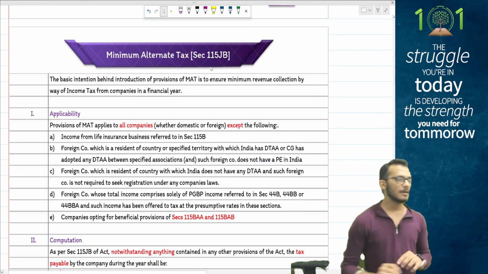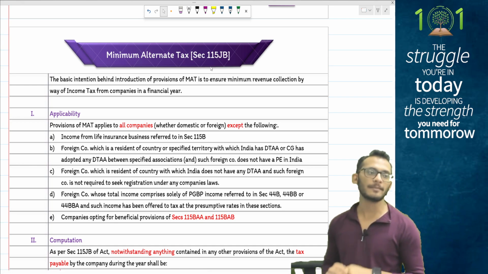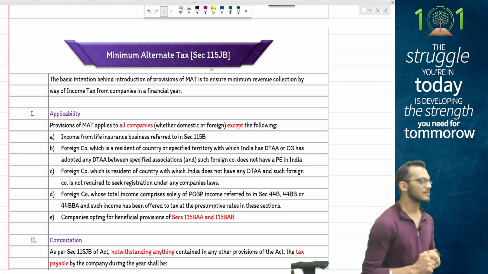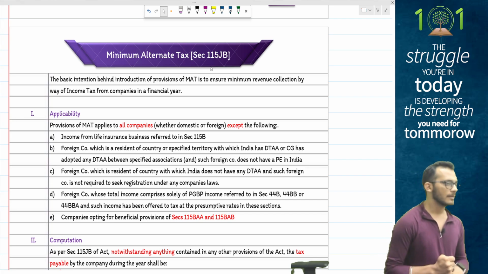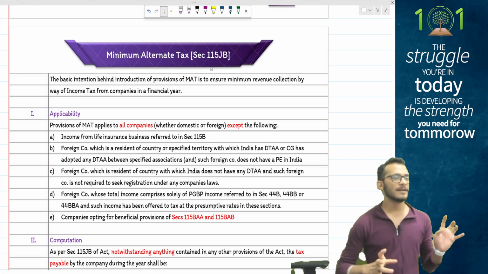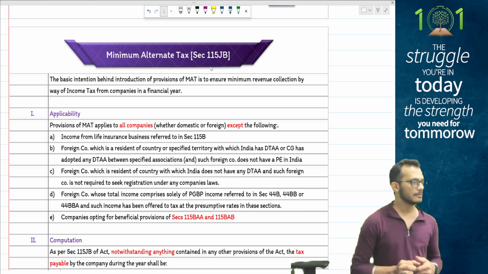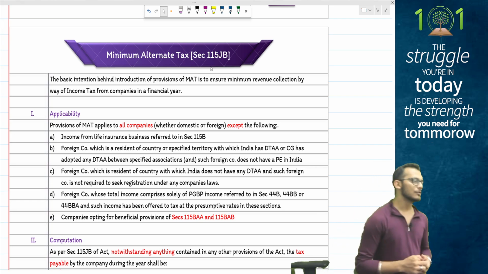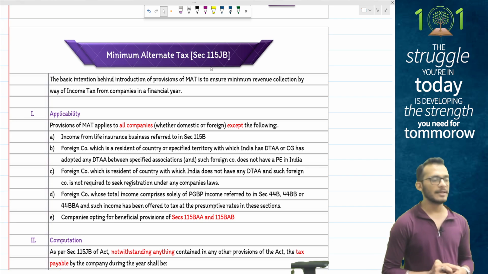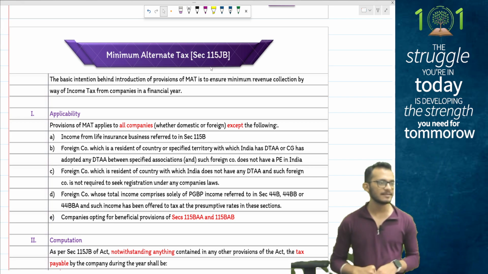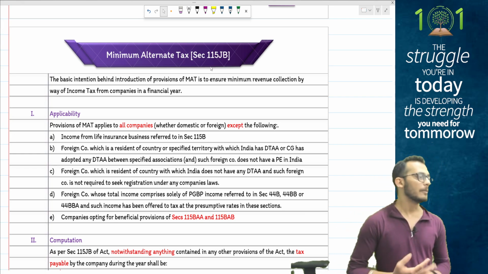After 10AA, people, comes your MAT provisions. This is something which is normally tested in question number 1, your compulsory question. If they don't want to give you a very heavy total income question, they can give you a MAT related question. Please note that MAT is not applicable if you are opting for the special tax regimes of 115BAA, BAB, BAC and all those things. You will only get these MAT provisions if you are going for the normal tax regime.